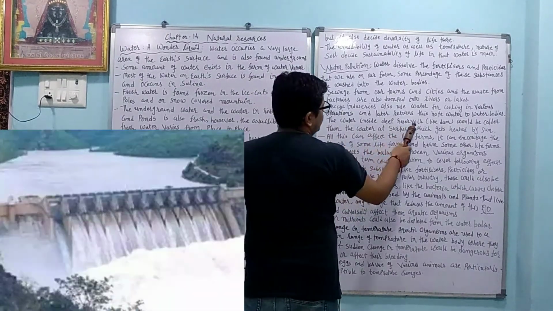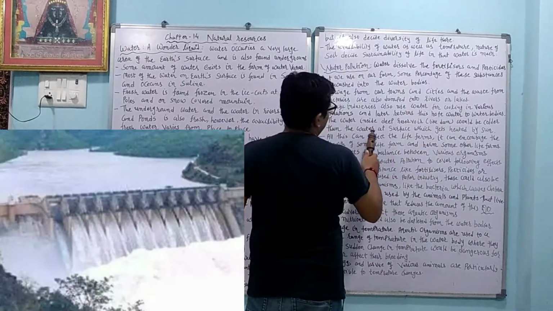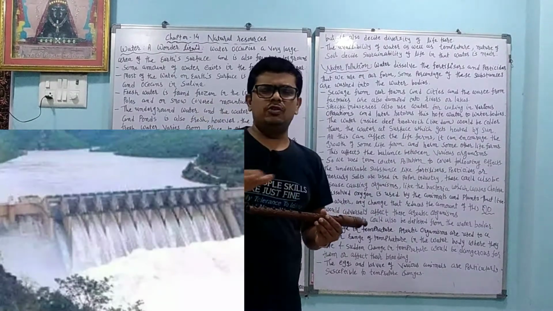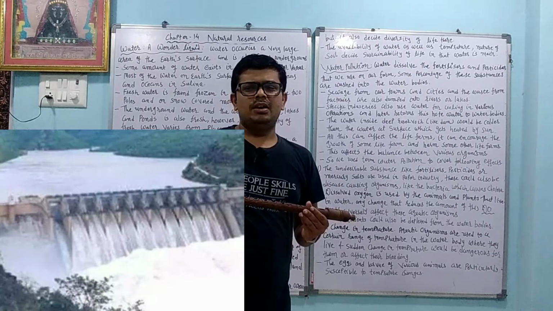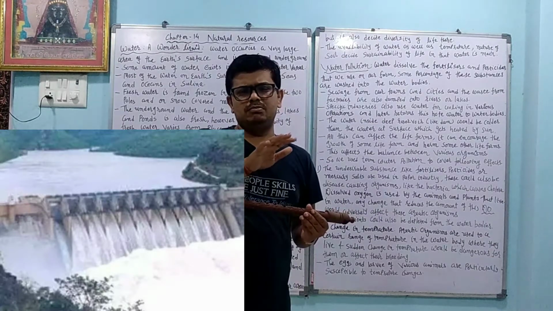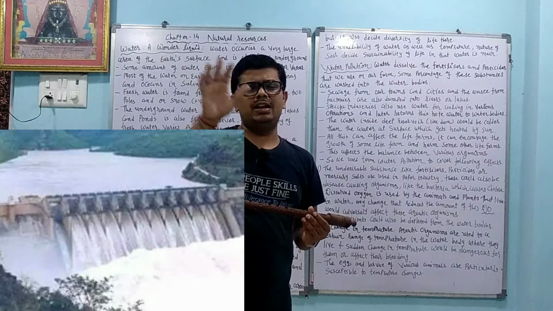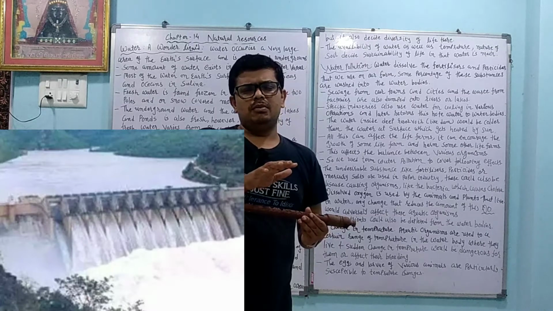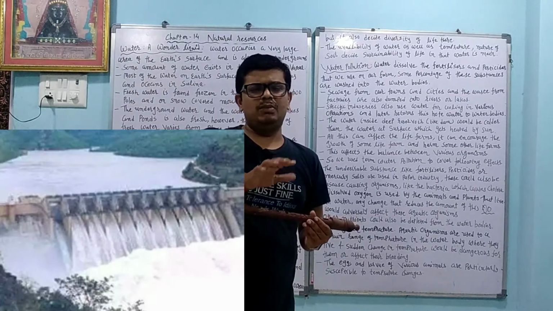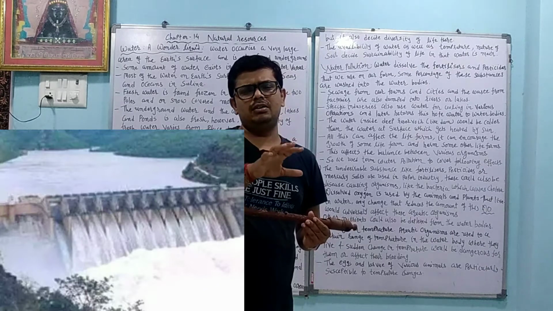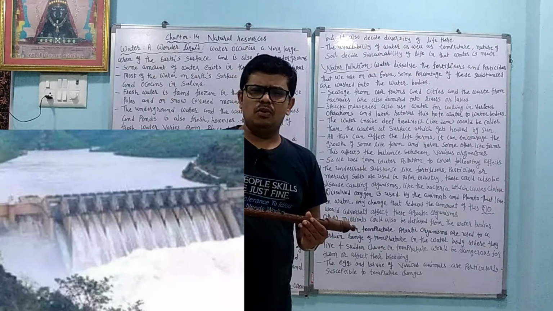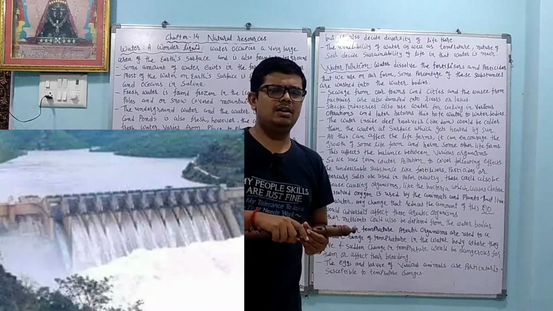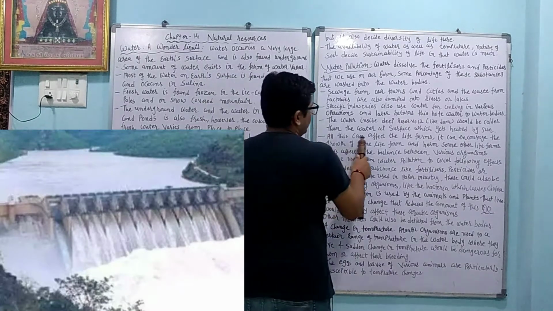The water inside a deep reservoir like a dam would be colder than the water at the surface, which gets heated by the sun. In a river, the water flows continuously, so it is somewhat hot water, because heat energy falls directly on it. But when we store the water in the dam, the water becomes cold. When we open the doors of the dam, that cold water mixes with the somewhat hot water of the river, and because of that, many problems arise for the aquatic animals. All these can affect the life forms.